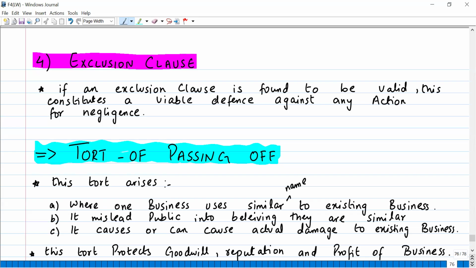Okay, so three conditions need to be met. You are using a similar kind of name to an existing business, and because of that the general public is confused, they believe that both are similar, and because of that the existing business suffers losses. Then that business can bring a claim of tort of passing off against the other business, and the new business can be restrained from trading under that name, and they may have to pay damages as well. Okay, so this is the tort of passing off.